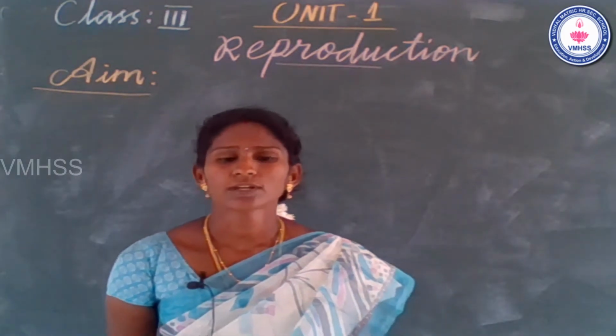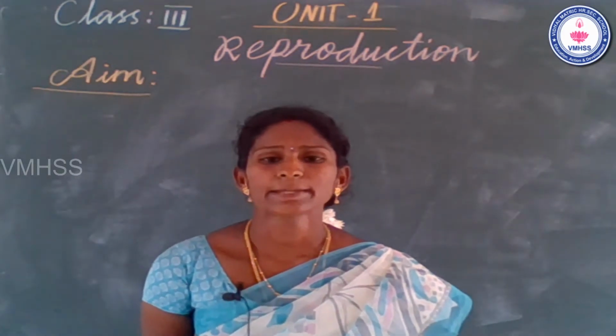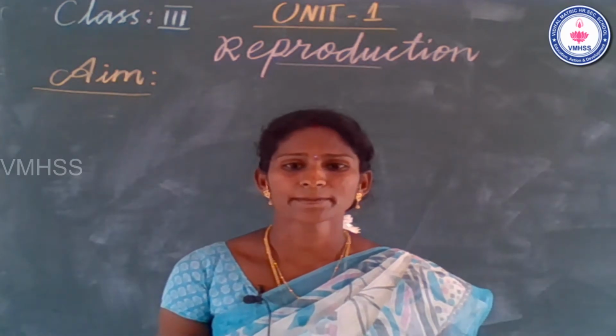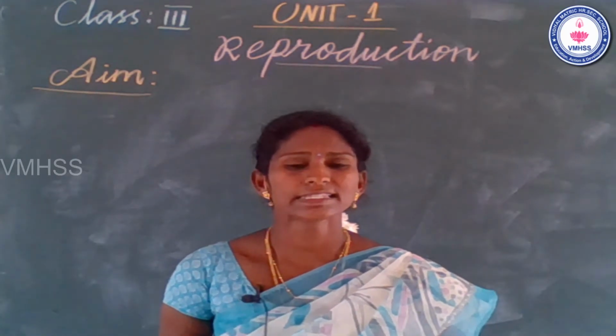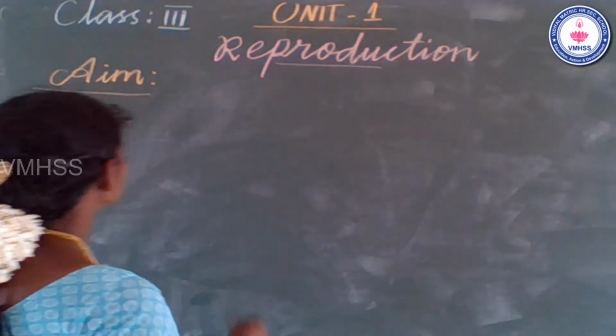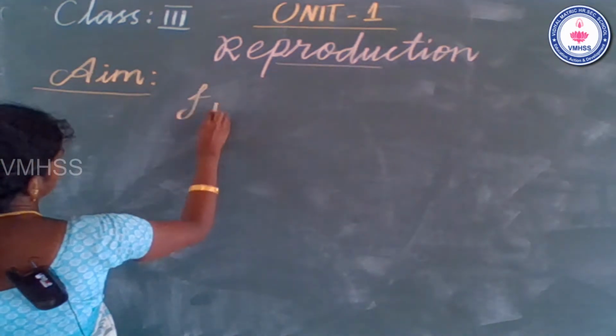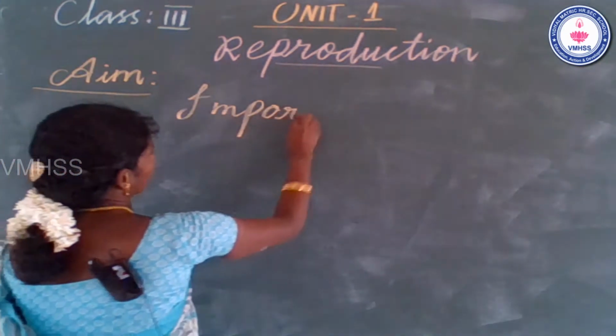Today our learning outcome is to describe the importance of reproduction in animals and how offspring resemble parents. Our aim of the class is the importance of reproduction.